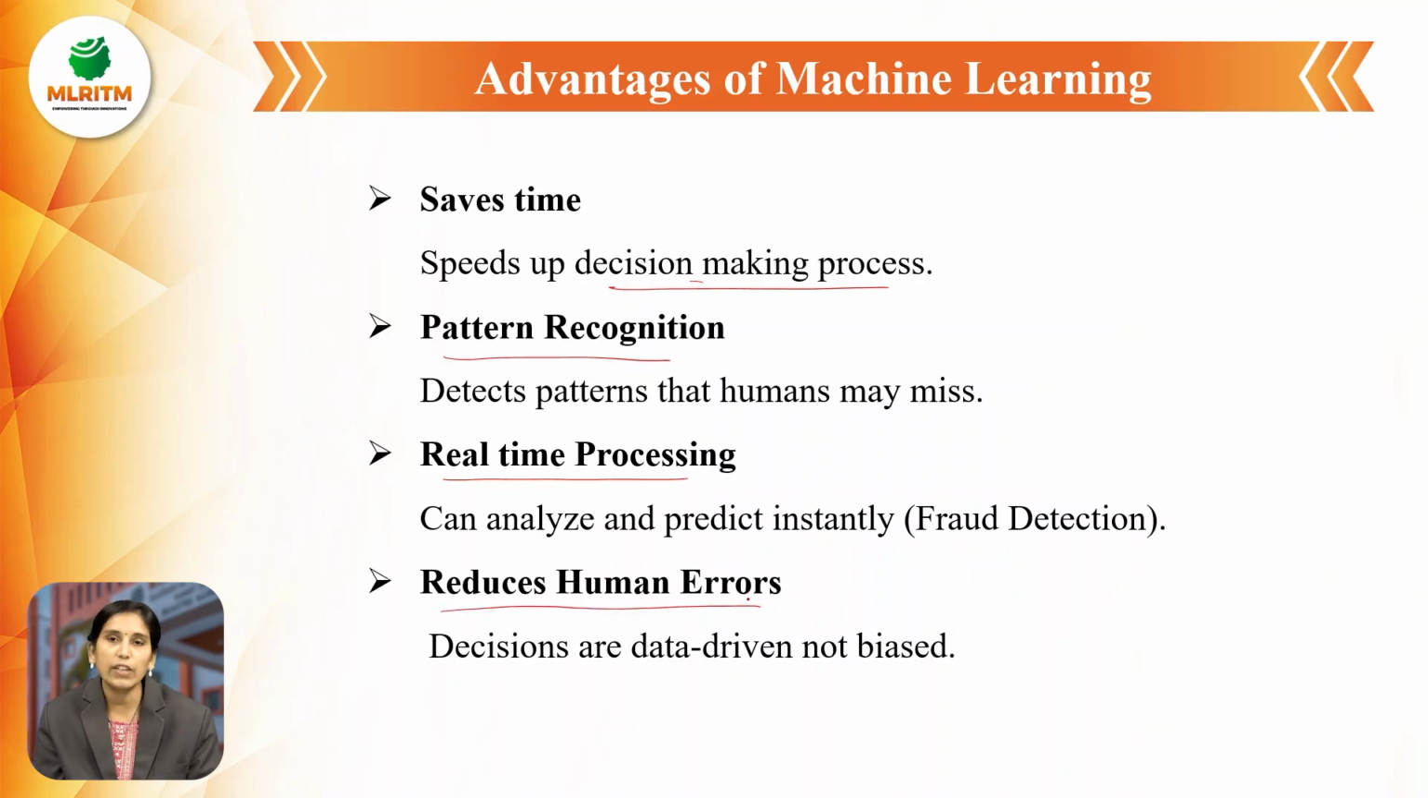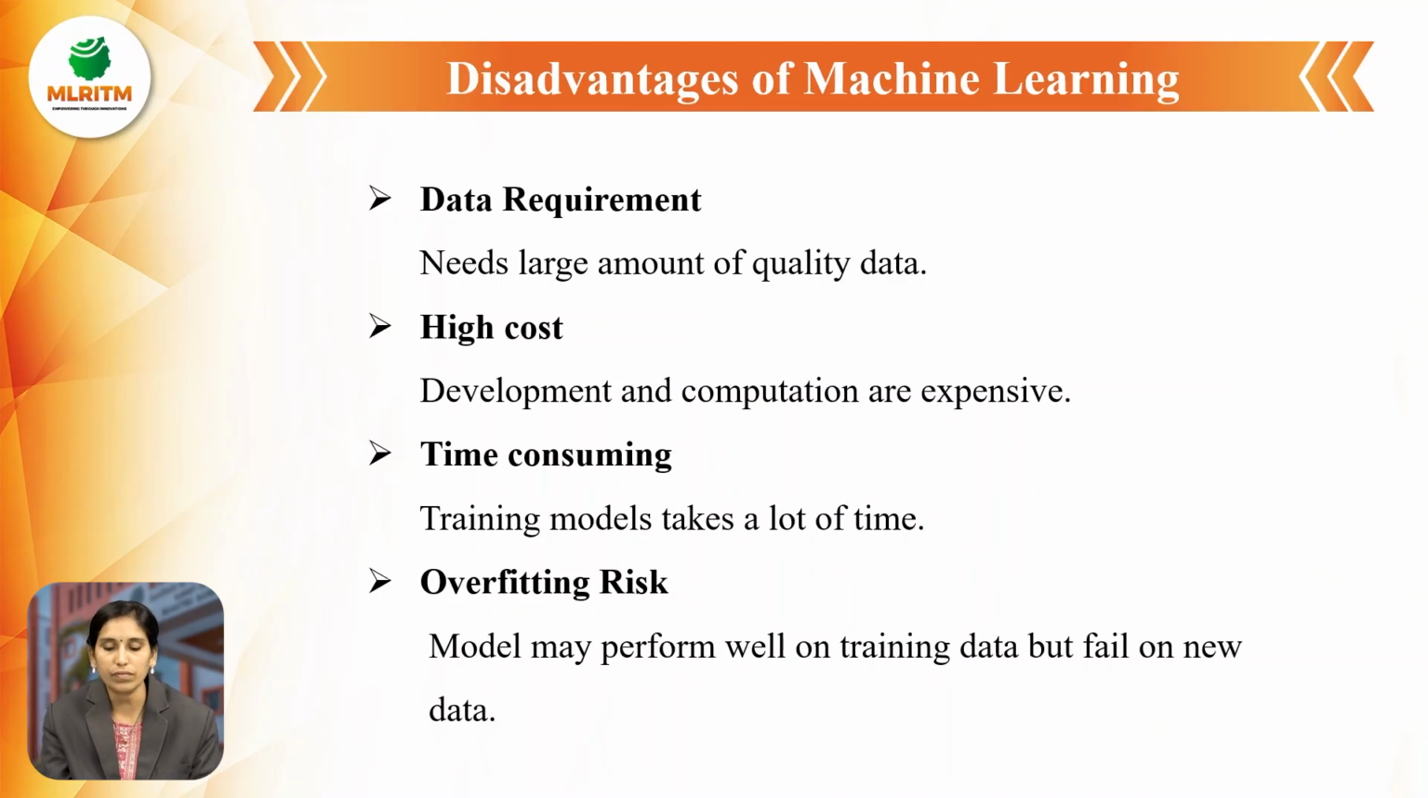Next one, reduces human errors. Machine learning can reduce human errors, because the decisions are data driven, not biased. The errors that humans make can be reduced by using these machine learning algorithms.